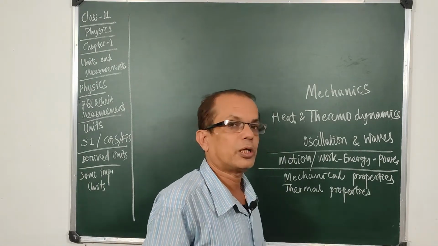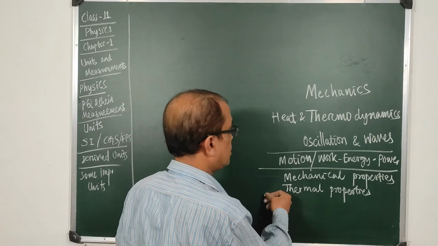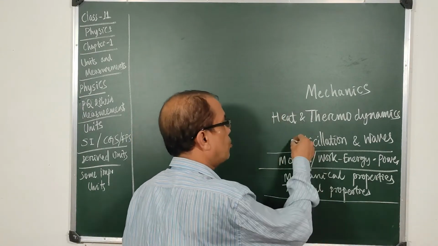Thermal properties of matter, they have all the types of substances that have thermal properties. And then we study about the oscillation and waves.